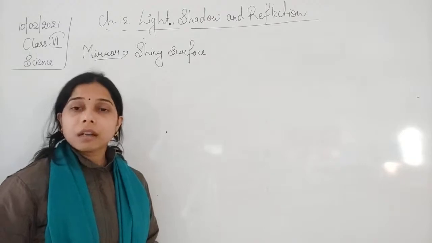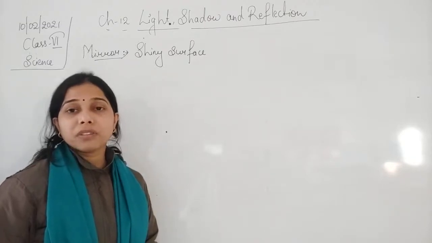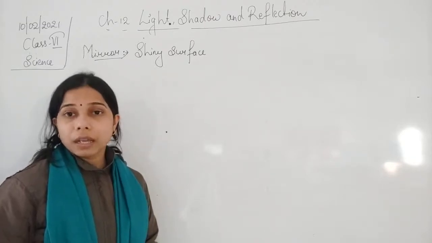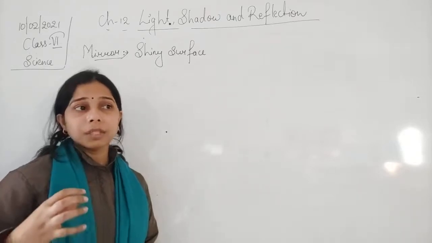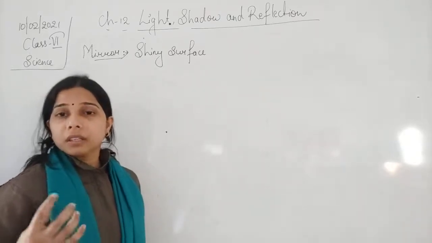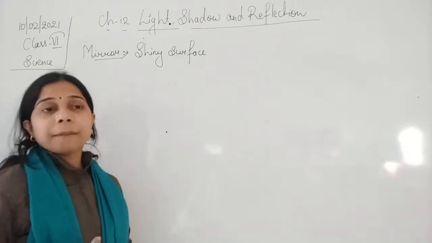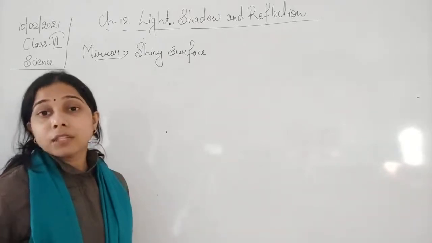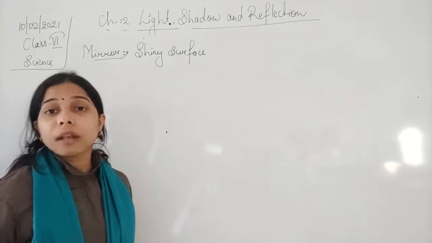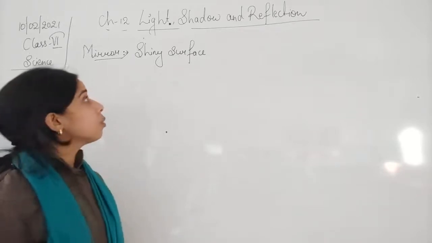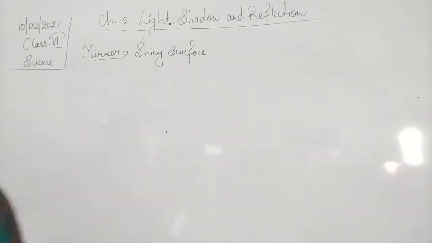It is a polished, smooth surface which helps in reducing the absorption of the light and makes the light get reflected. So more and more light will get reflected due to the presence of the shiny surface.